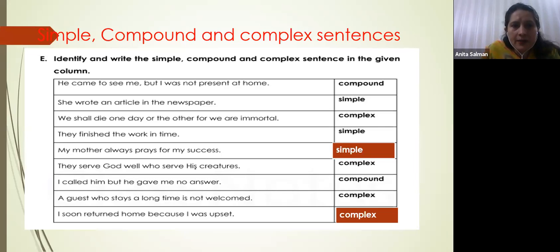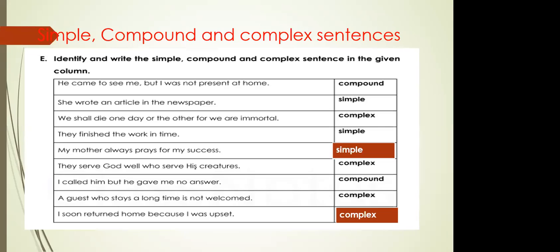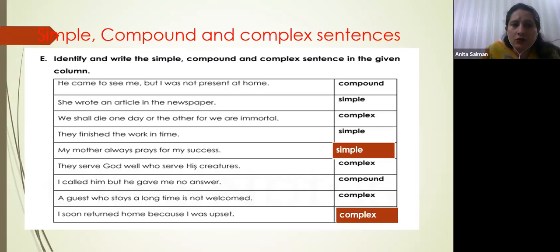Good. Next, I called him, but he gave me no answer. This is a compound sentence. Very good, because it is joined with but. Both are simple sentences, right? I called him, he gave me no answer, and it is joined with but. A guest who stays a long time is not welcome, right?